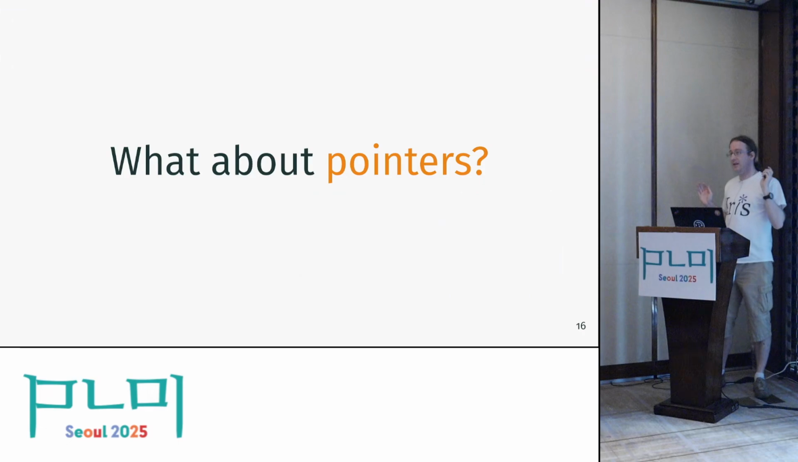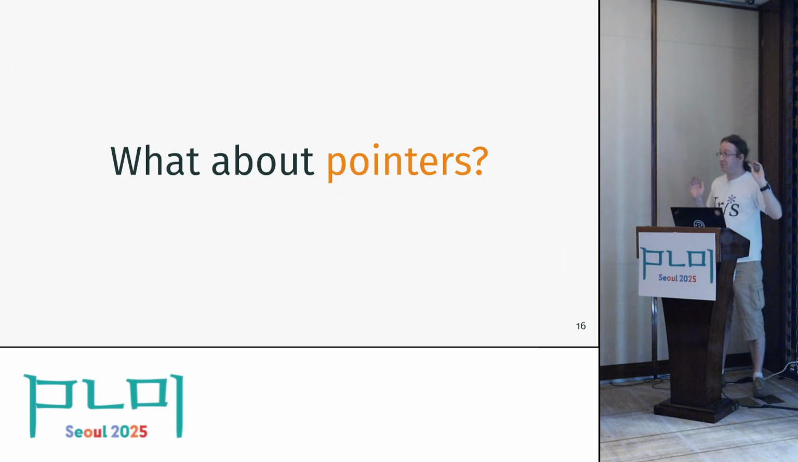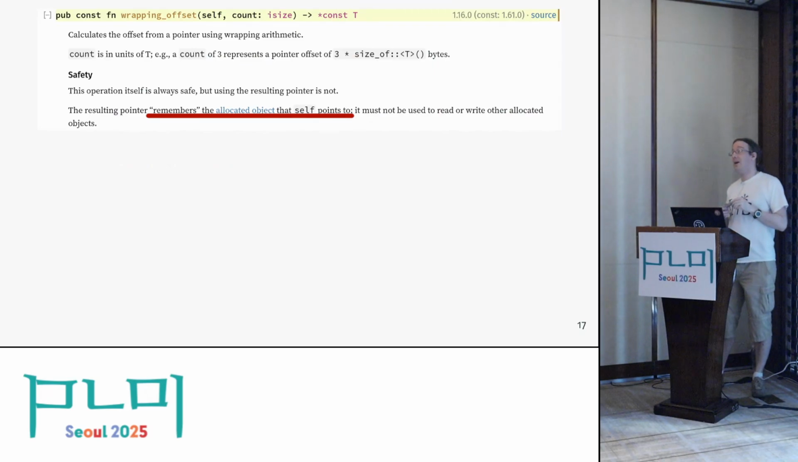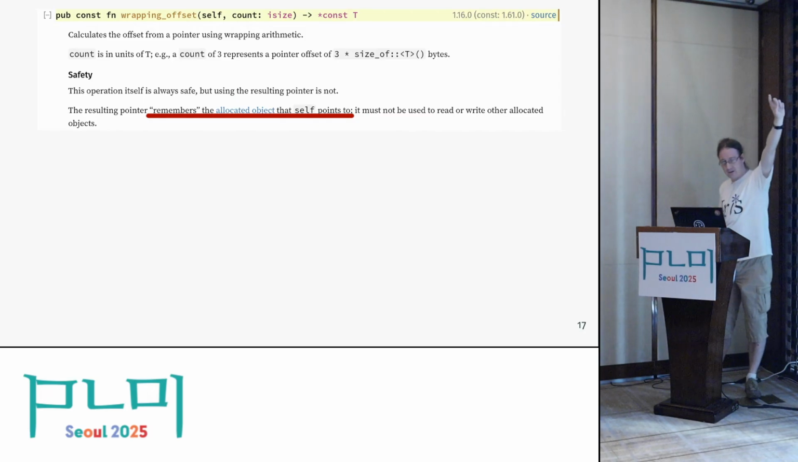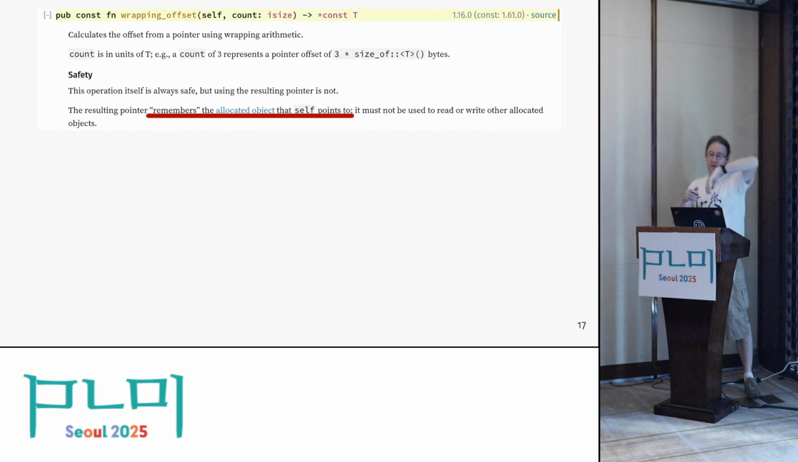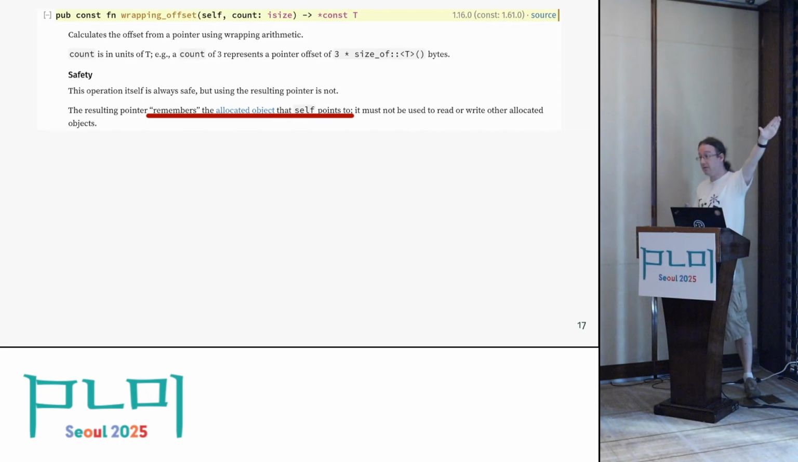Okay, so that's the answer for the first demo. What about the second demo, where we had this weird pointer that was like equal but not equal or something? Well, we can already get a hint of what's happening if we look at the docs of the function we've used. We use this wrapping offset function. We actually use wrapping add, but it has the same docs, which says that you can use this to do pointer arithmetic, and you're actually allowed to do arbitrary pointer arithmetic. This function itself is safe. It will never cause undefined behavior by itself.